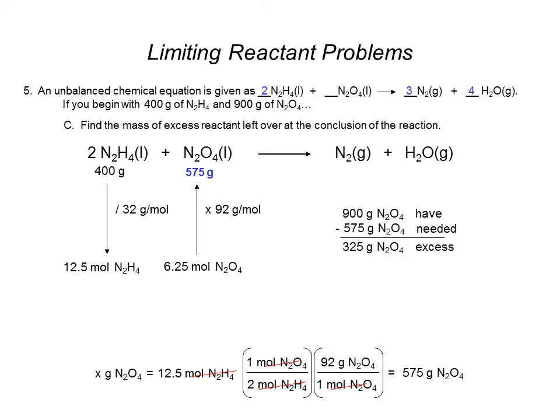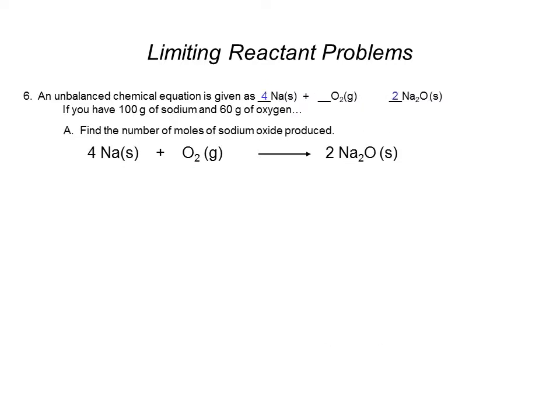All right, let's look at that second question, number 6. So we have our balanced chemical equation, and in this first one we want to find the number of moles of sodium oxide. So this is the sodium, this is the oxygen, so that makes this one the sodium oxide. Find the number of moles of sodium oxide produced if you have 100 grams of sodium and you have 60 grams of oxygen. Now, don't be fooled by just looking at the coefficients.